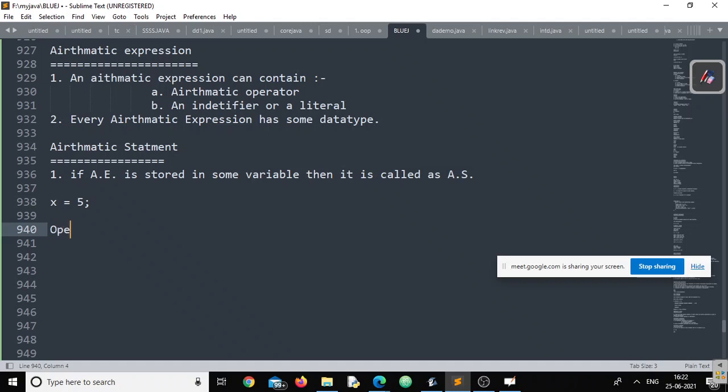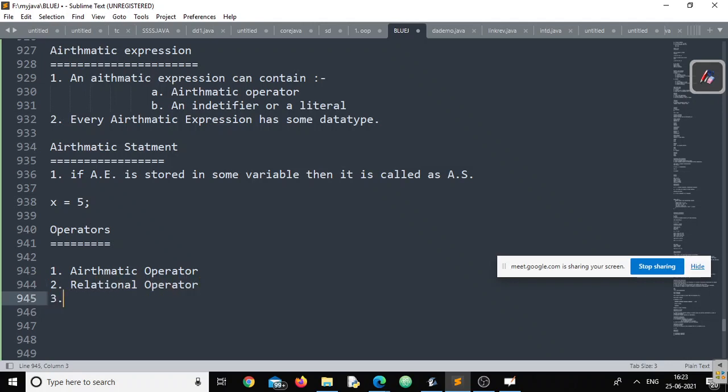Clear, right? Yes, sir. Okay. Then let us move to your operators. In the category of operators, we have arithmetic operator, next we have relational operator, we have logical operator.